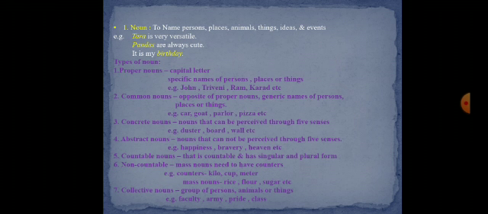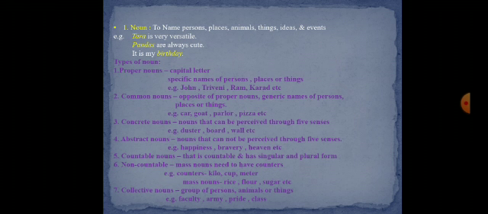There are different types of nouns. Proper nouns always start with a capital letter. They are the specific names of person, places, or things. Common nouns do not start with a capital letter. Nouns can be singular or plural. They are concrete or sometimes abstract.